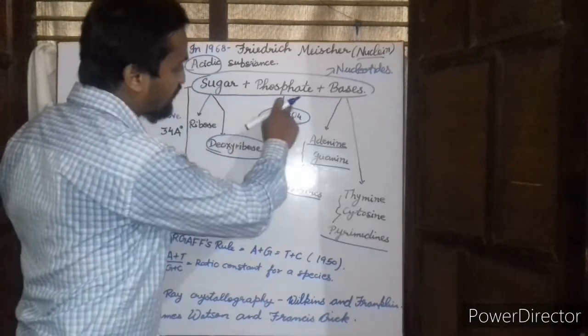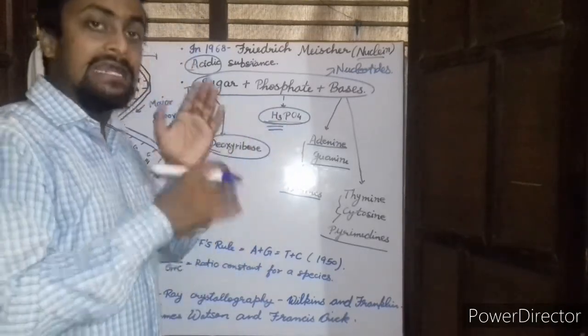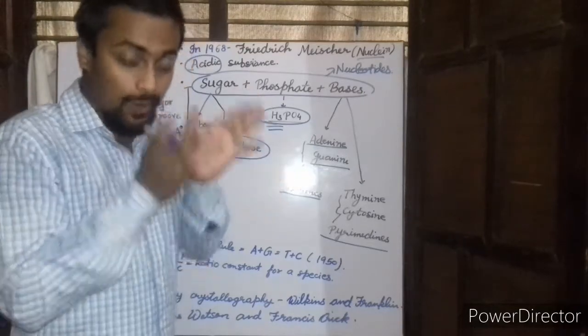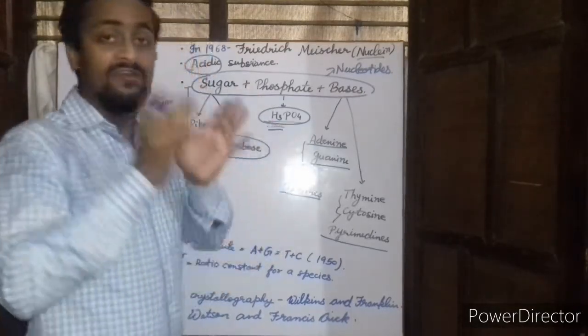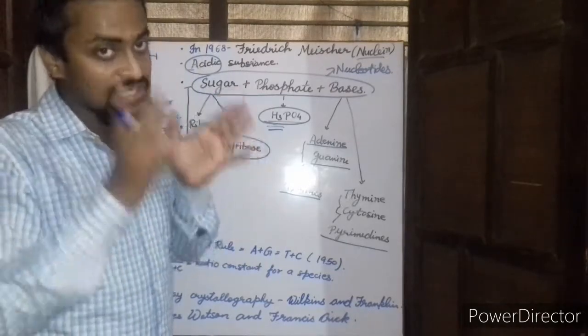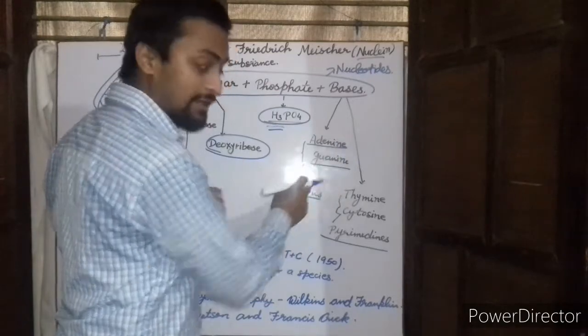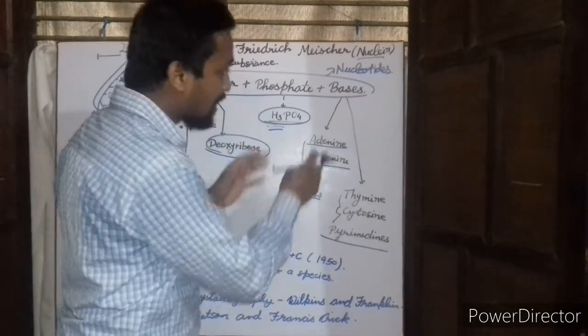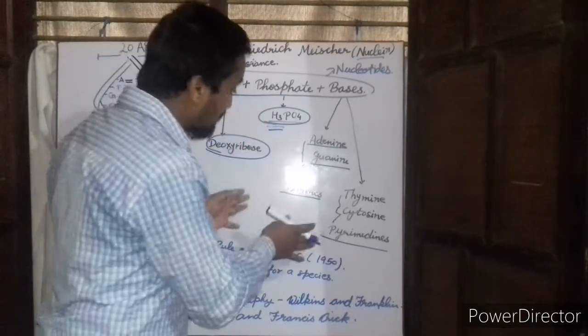Second is the phosphate group, which is H3PO4. I told you that the DNA is an acidic substance. Why is it acidic? Because of the presence of these phosphate groups, which themselves are acidic in nature. And thirdly, the bases, namely adenine and guanine, which are called the purines, while thymine and cytosine are called the pyrimidines.